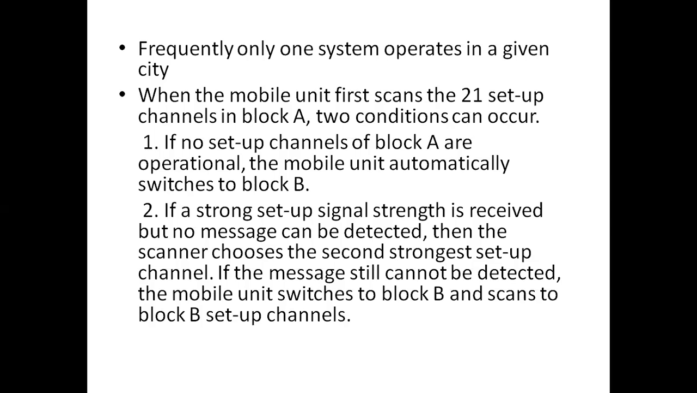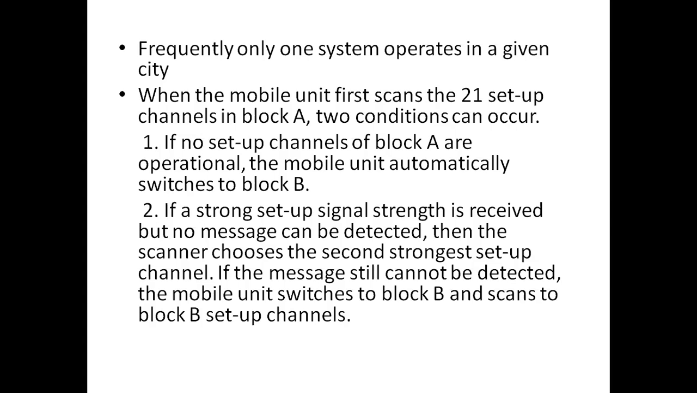So whenever our mobile unit selects the strongest setup channel, but there is no message from the cell site. Whenever our mobile unit selects the setup channel, it normally receives the message also from the cell site. Okay. So here in the second case, even though the strongest setup channel is received by the mobile unit, no message can be detected from the cell site. Then it chooses the second strongest setup channel.